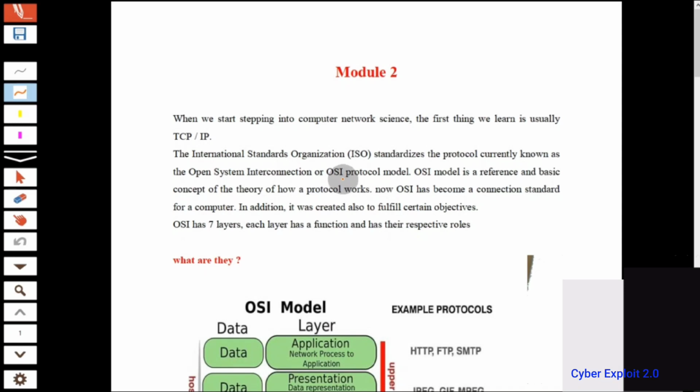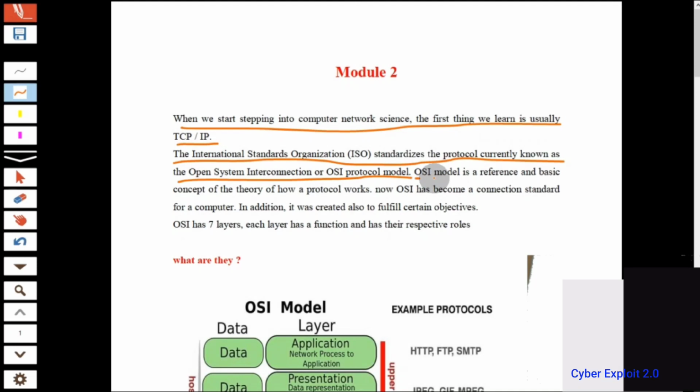Now, in module number 2, we understand the OSI model, how the OSI model works and how the OSI model layers work. When we start stepping into computer network science, the first thing we learn is usually TCP/IP. TCP/IP protocols work for network connections. The international standard organizations standardized the protocol currently known as the Open System Interconnection, or OSI, protocol model. That means all the data will be transferred according to the OSI model.